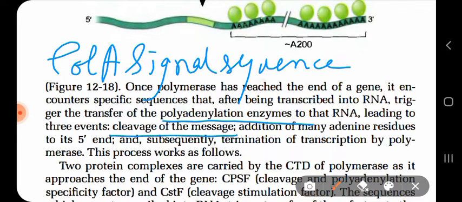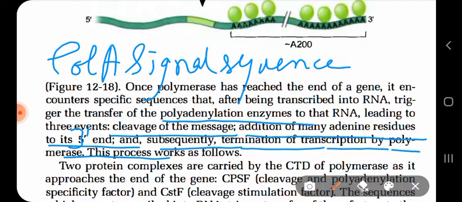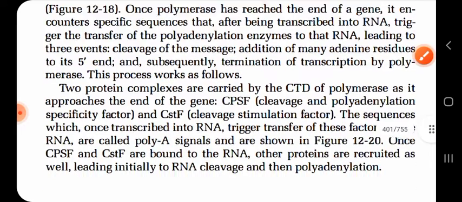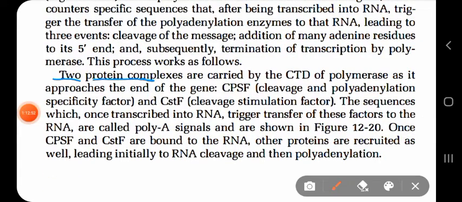First is cleavage of the mRNA, that means the mRNA will be cut at a certain region. Then addition of many adenine residues to the 3 prime end, not the 5 prime end as written, which is a little bit wrong. And subsequently termination of the transcription by the RNA polymerase. So how it occurs, let us see. There are two protein complexes carrying the carboxy terminal domain of polymerase as it approaches the end of the gene. So two important protein complexes involved in polyadenylation are CPSF and CSTF.